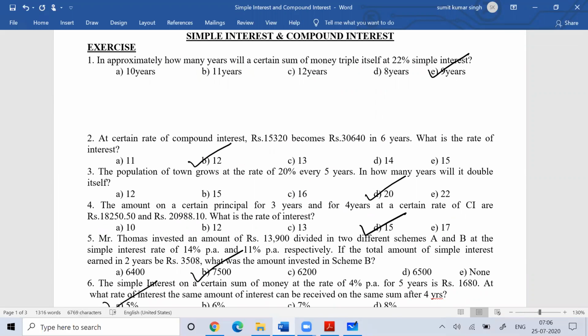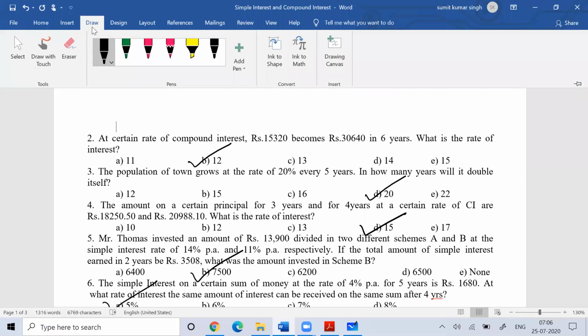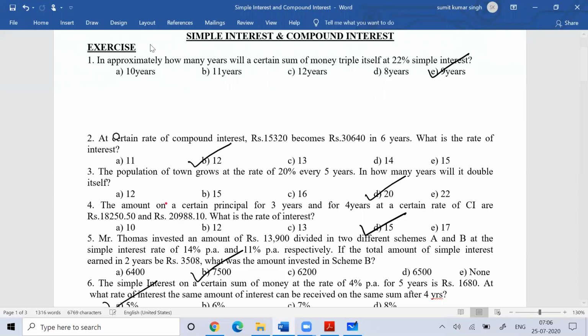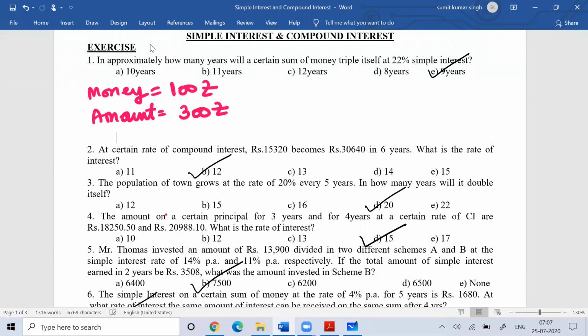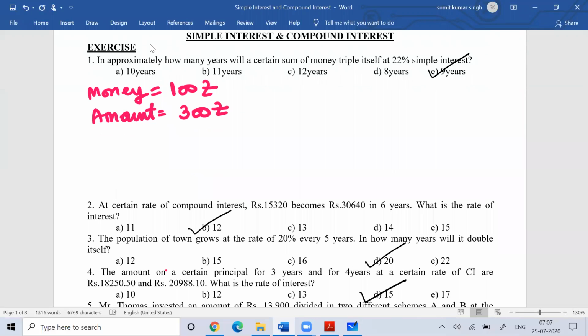A sum of money triples itself means, let my money be 100 rupees, so my principal becomes 100 rupees. It becomes triple, which means my amount would be 300 rupees.